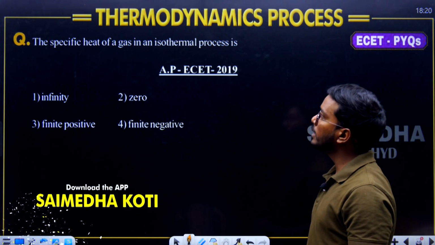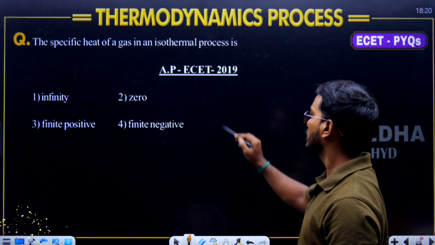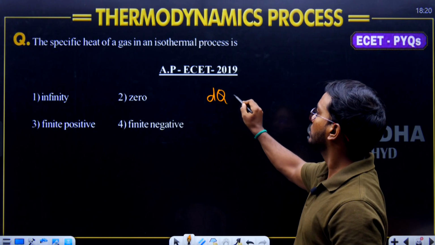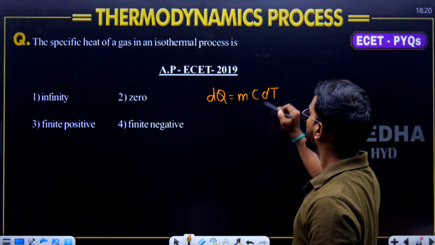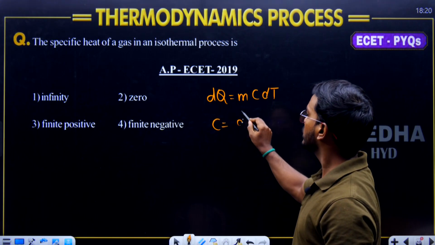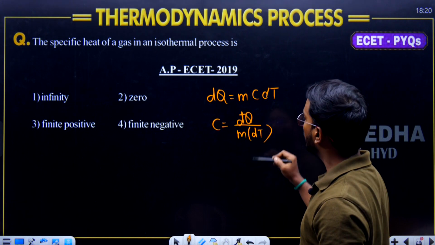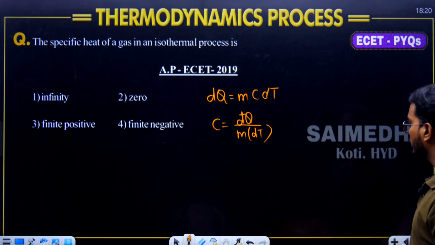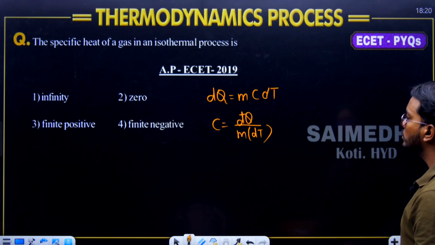The specific heat of the gas in an isothermal process. Isothermal process again. What is the formula for heat? Heat is equal to mc delta T. Then what is the C? Specific heat. Specific heat is equal to heat transfer divided by m into dT. We know that, I have just written the formula. The dT value is equal to 0.